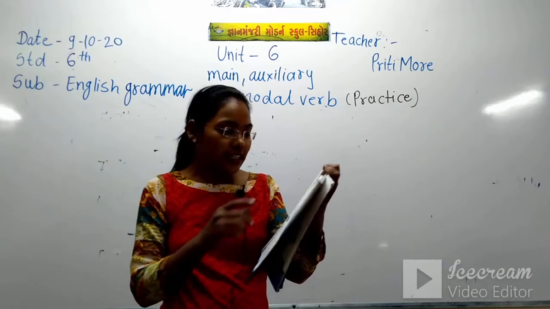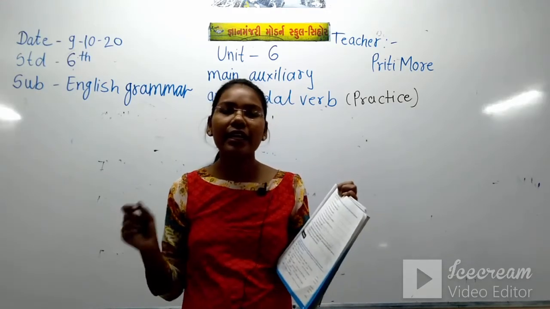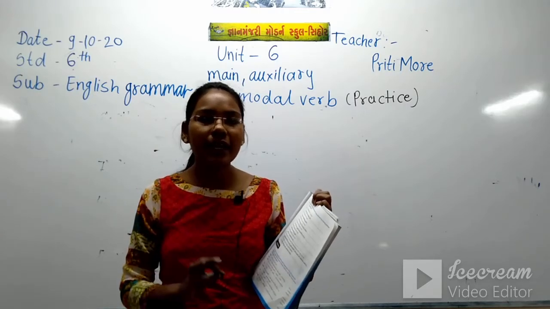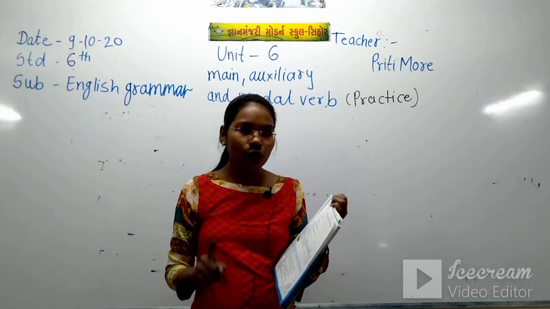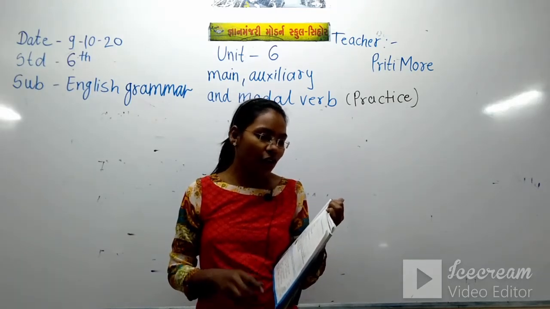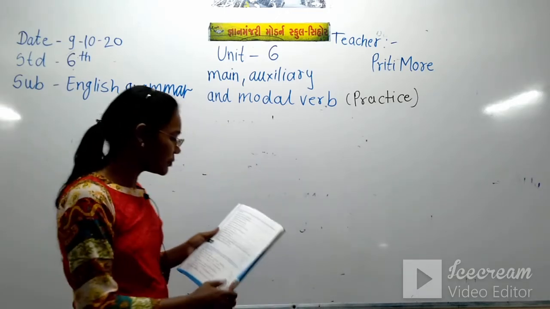Now, 8 sentences are given there and some words are underlined. In the place of the underlined words we have to use can, could or must. So what is the first sentence?